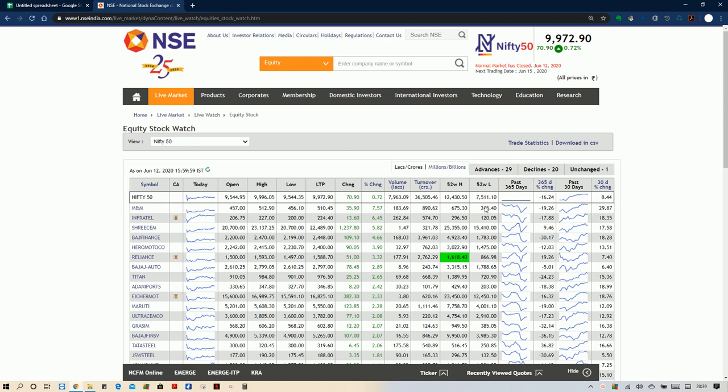we need to note down Nifty. The annual percentage is minus 16.24, and the percentage for 30 days is 8.44. So now we can say that Nifty is positive, in an uptrend, and you can see that Nifty is negative overall in the year. That will be our base for analysis.